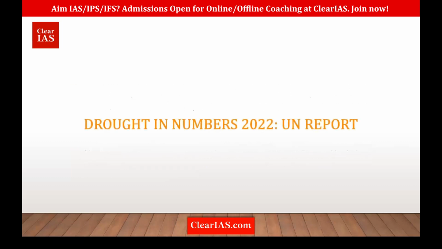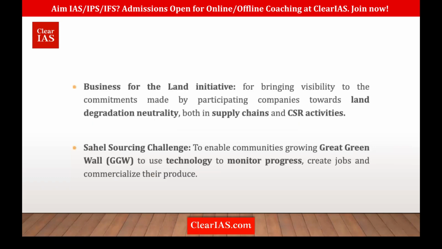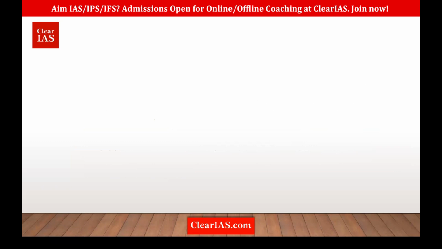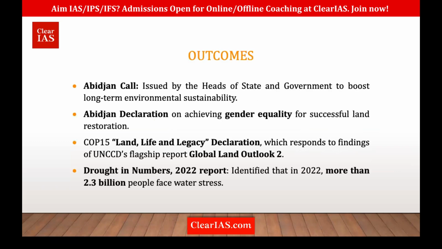So these were the major things which have come about under what? The latest COP. They have called for the Sahel Sourcing Challenge, the Business for Land Initiative, then the Abidjan Call, the Abidjan declaration for gender equality. So the Land Life Legacy Declaration is there. Then there is also the Drought in Numbers Report 2022. It was held where? In Abidjan, Cote d'Ivoire in Africa. So that is UNCCD's latest COP 15. Okay. Clear?